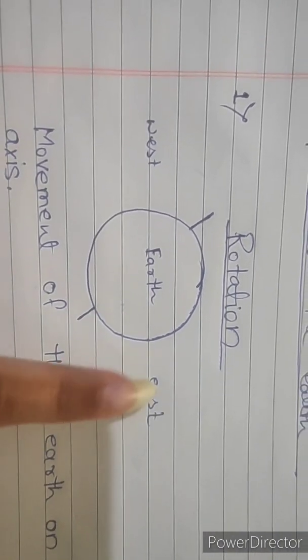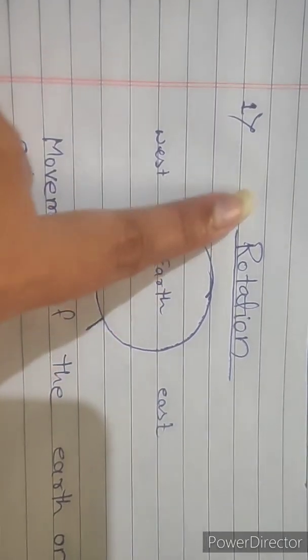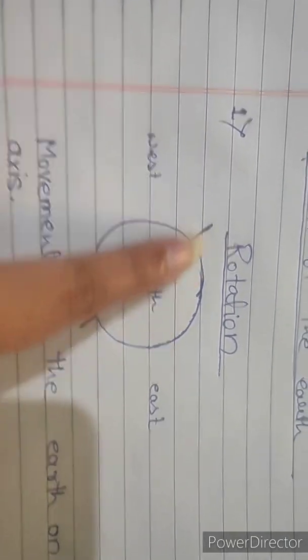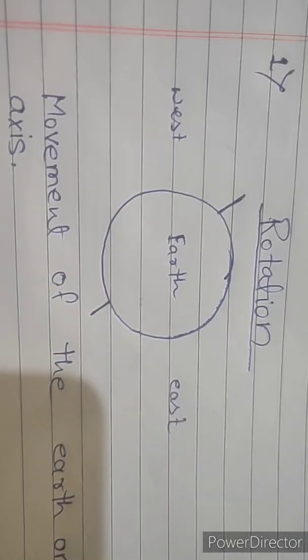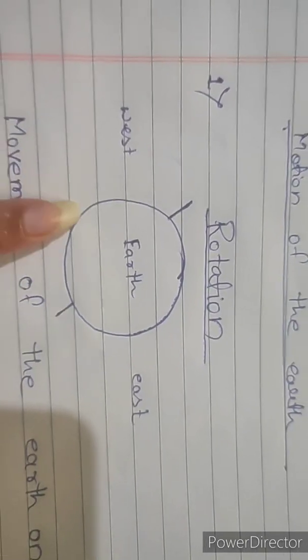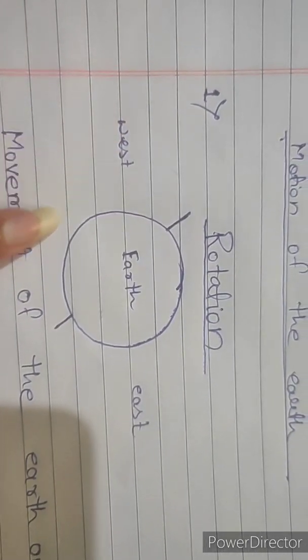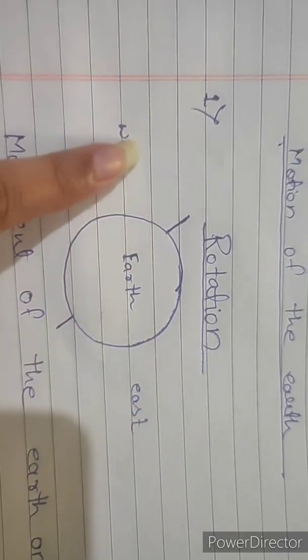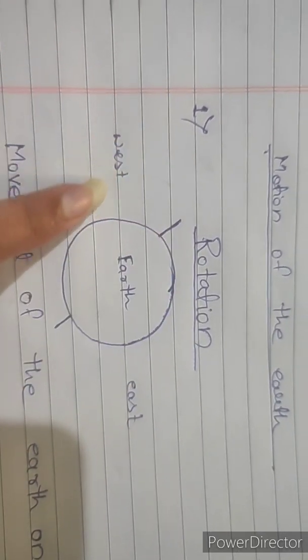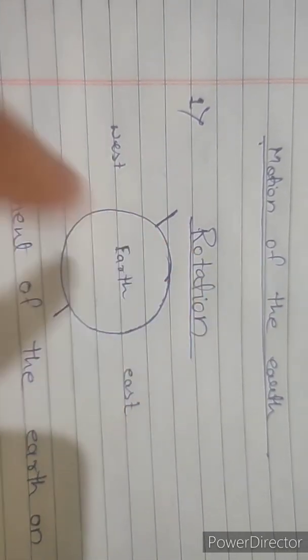The earth rotates on its axis, and earth rotates from west to east direction. In this direction earth rotates.